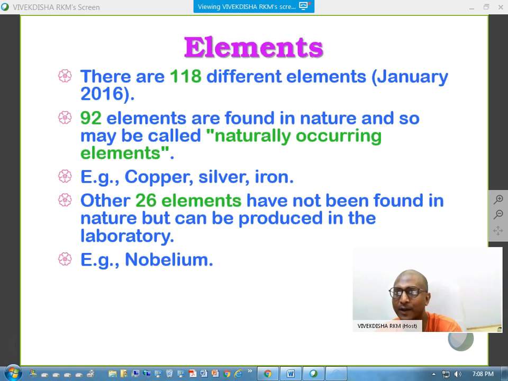And the Nobel Prize is given because of his donation, because he established the Nobel Prize for physics, chemistry, medicine or physiology, literature, and peace. So five Nobel Prizes were actually started by him, and still it is going on. And one Nobel Prize is awarded in his name, but initiated by the Swiss Bank, and that is on economics. So these are about Alfred Nobel. And so nobelium, this element is given the name in honor of Sir Alfred Nobel.